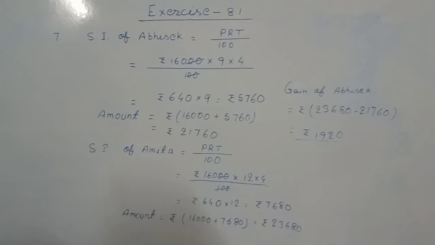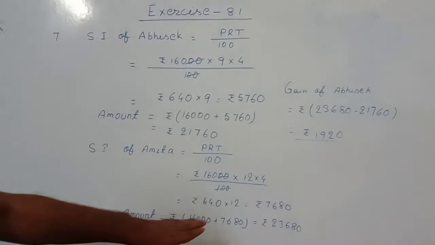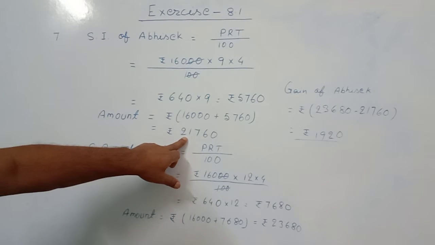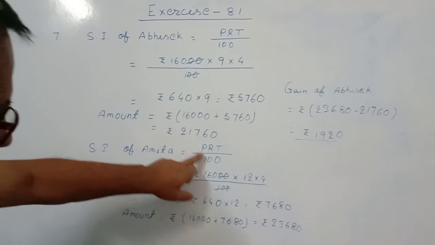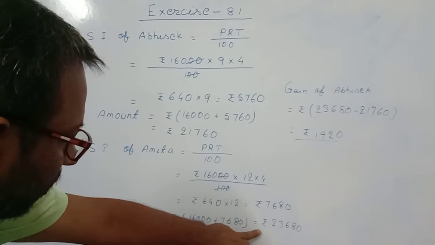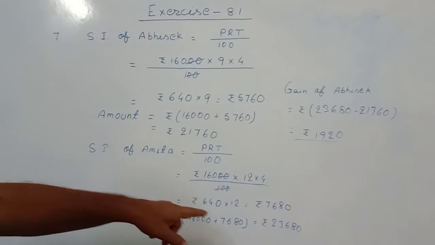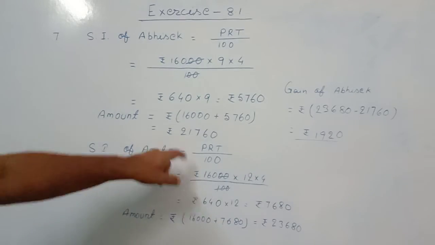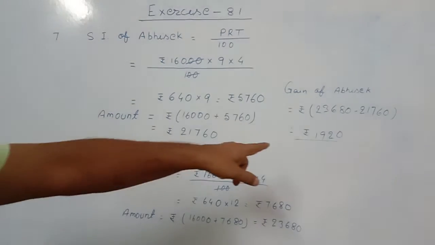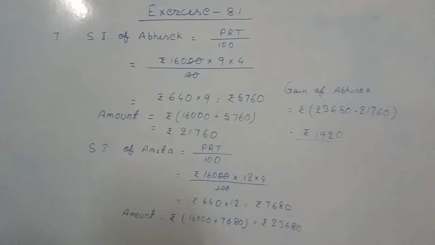So gain of Abhishek equal to: Abhishek is paying the bank this much and Abhishek is getting this much money from Amita. So his gain equal to 23,680 minus 21,760, that is equal to 1,920.